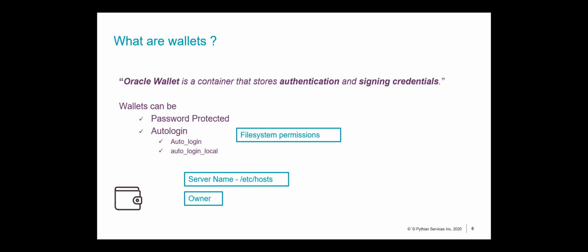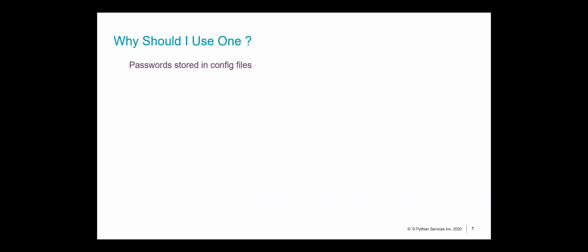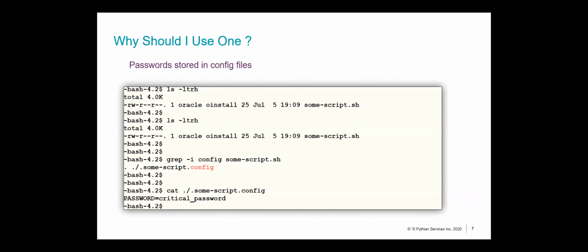So the question comes, do you really need a wallet? I mean, things were working fine when we were storing passwords in config files. We had this setup, we had a script, we had a config file in the script where we could store our password. Now, what could go wrong over here? Just in case you're wondering, one thing we often miss is the file system permissions. If you look over here, the file system permission is read. This implies that anybody who logs on to your server would be able to read this file.